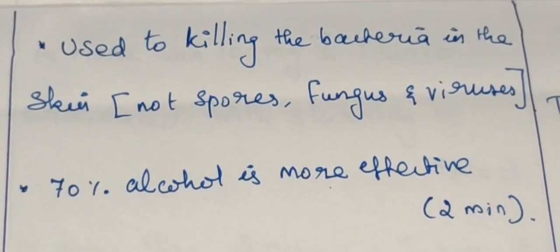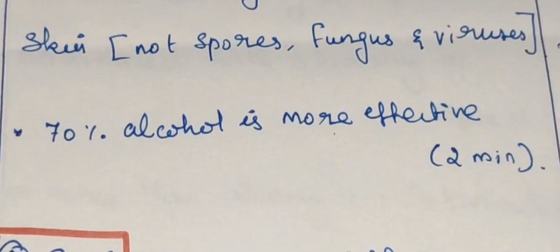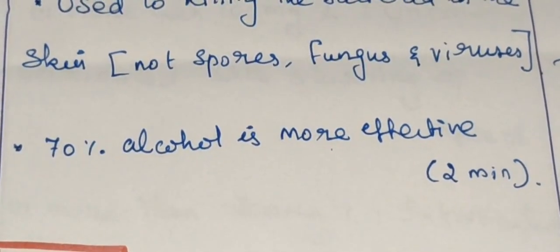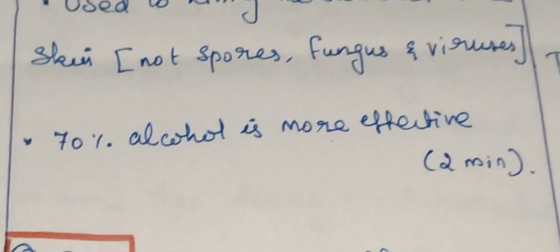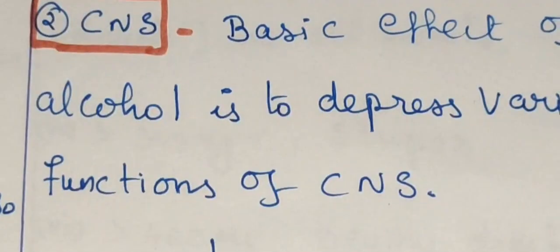More concentration means more evaporation. Most of it will be evaporated on the skin, so it will not be available for killing the bacteria. So 70% is more effective.